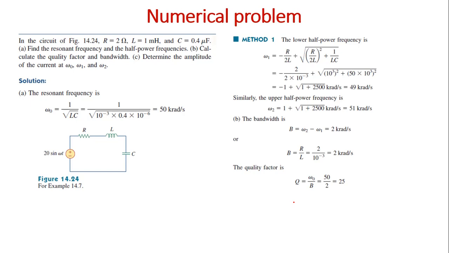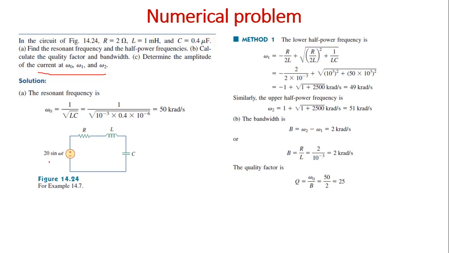So we will discuss a numerical problem related to series resonance. The problem statement is: in the circuit of the figure shown here, R is equal to 2 ohm, L is equal to 1 millihenry and C is equal to 0.4 microfarad. First, find the resonant frequency and half power frequencies, calculate the quality factor and bandwidth, and determine the amplitude of current at omega naught, omega 1 and omega 2.